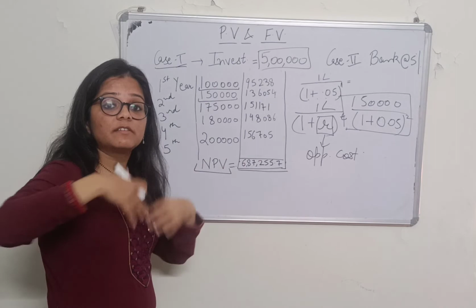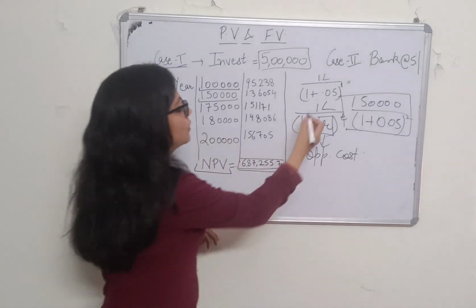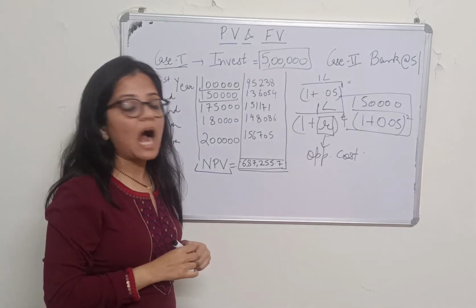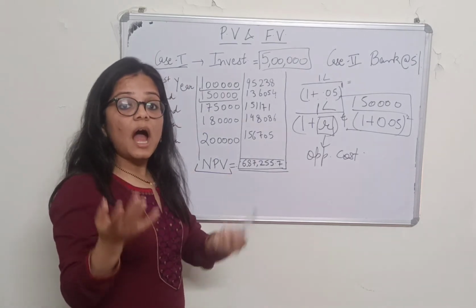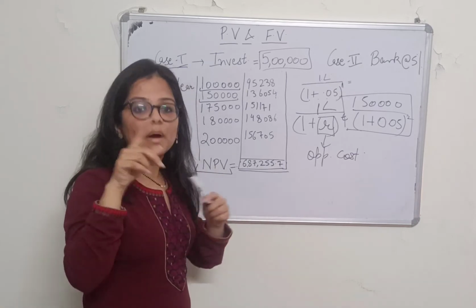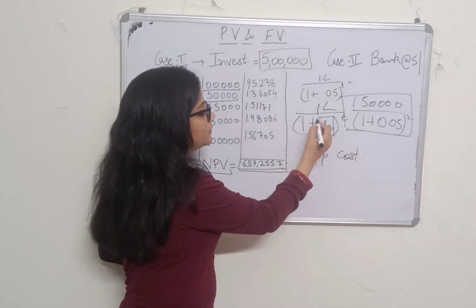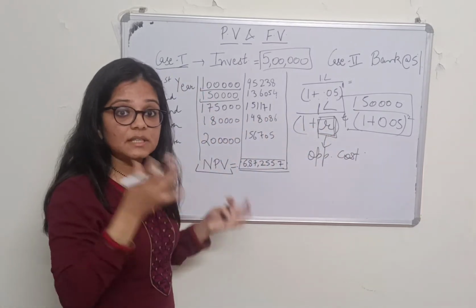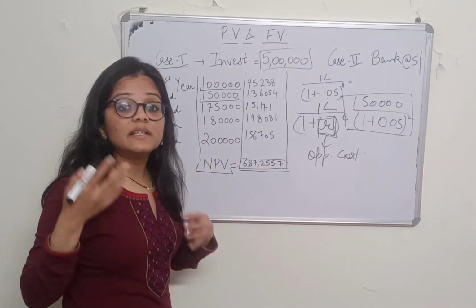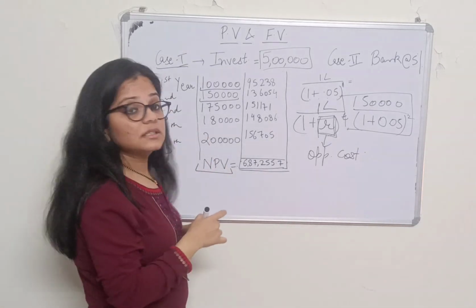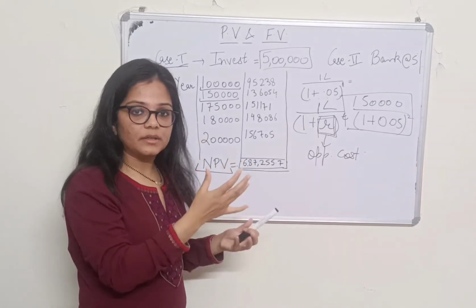That is why we divide, and the formula becomes future value divided by (1 plus r) raised to the power t. And when we go from present value to future value, we multiply. Here, r, in terms of finance, is called the discounting rate. We discount it, so r is called the discounting rate.